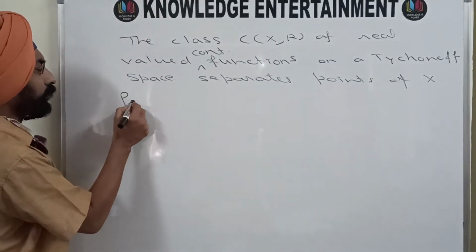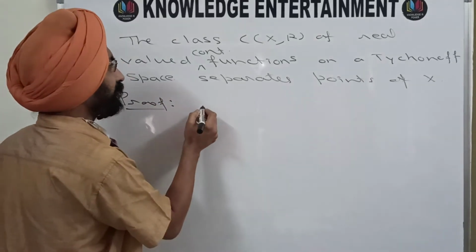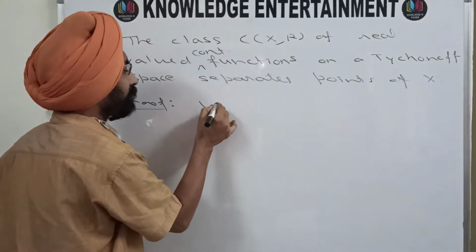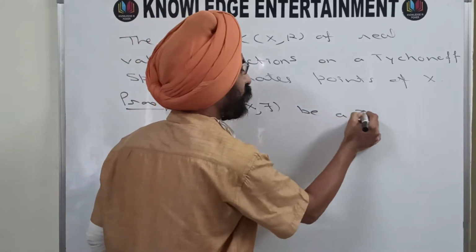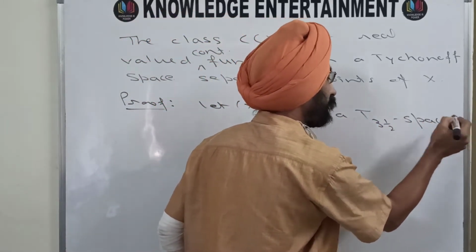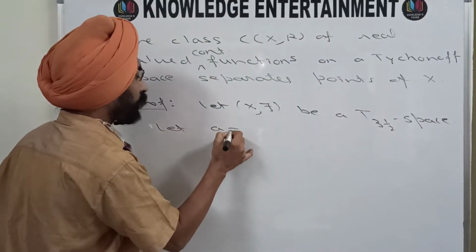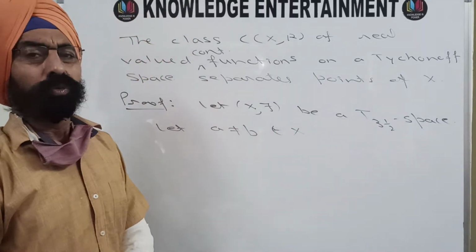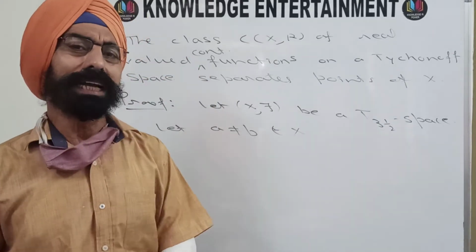So look into the proof of this theorem. What are we given with? We are given that X is a Tikhonov space. So let X along with the topology be a Tikhonov space. Tikhonov means T3 and a half space. So there is a T3 and a half space, a Tikhonov space, and let a not equal to b be 2 points of X. What do we want? We want a function f such that f(a) is not equal to f(b).